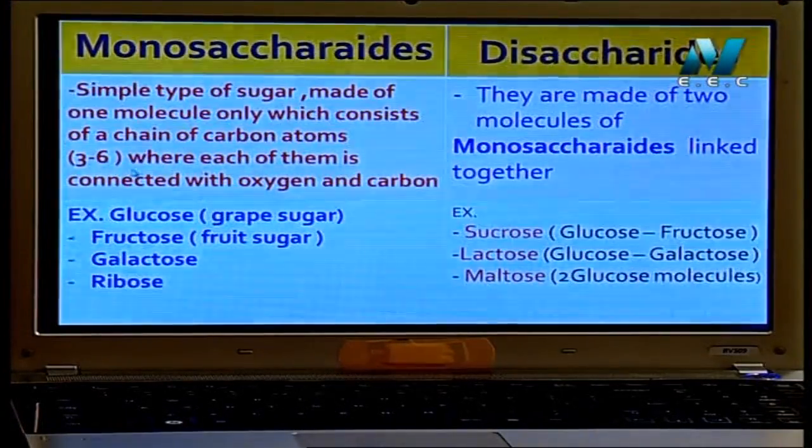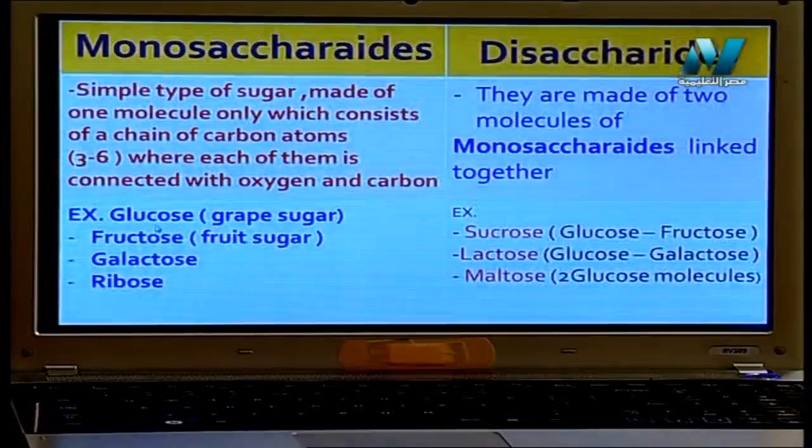It consists of a chain of carbon containing from 3 to 6 carbon atoms. I discussed with you glucose containing 6 carbons. Here, from 3 to 6 carbon atoms in the molecule, we call it monosaccharides. Of course, the carbon is connected with oxygen and hydrogen.